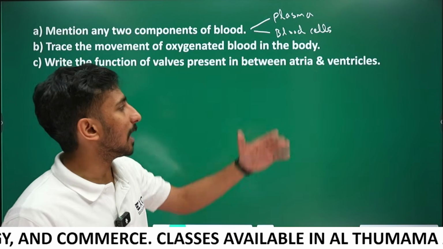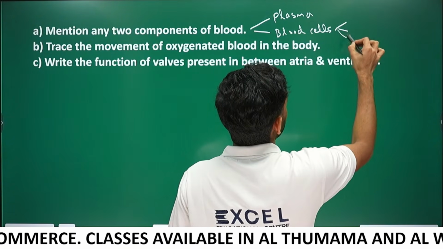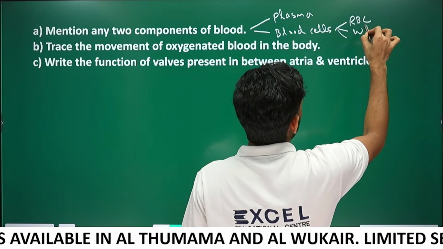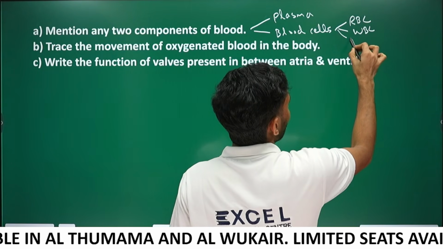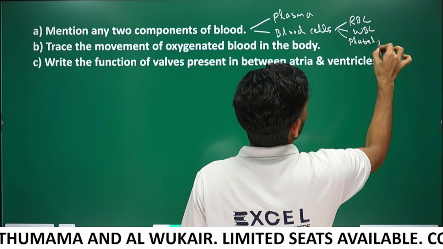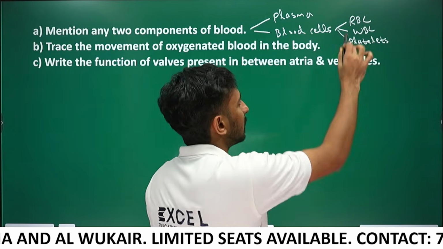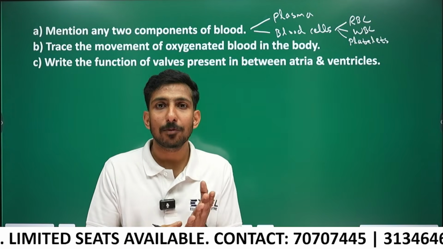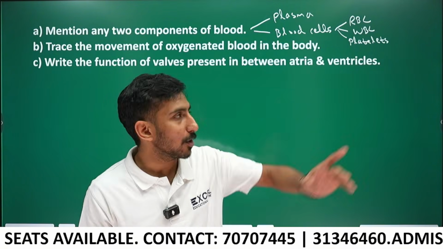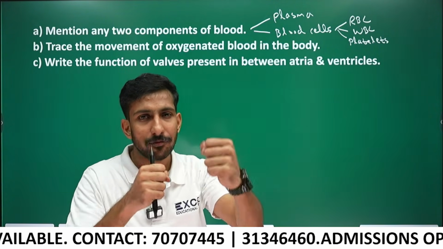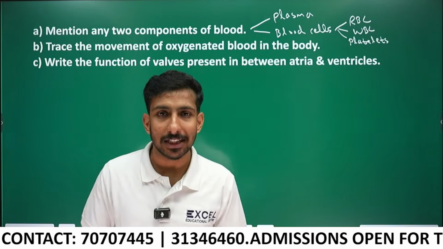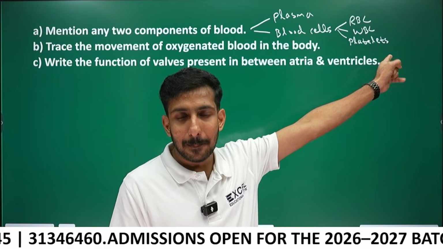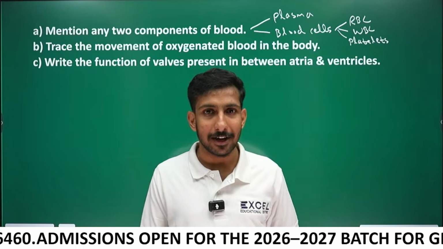Let's discuss the blood cells. Which are the three types of blood cells? One is red blood cells, erythrocytes. Second one is WBC or leukocytes. Third one is platelets. RBC function: RBC contains hemoglobin. Hemoglobin helps to carry oxygen. That is the function of RBC. WBC fight against pathogens and provide immunity. Platelets help in blood clotting, which prevents the loss of blood from a wound.